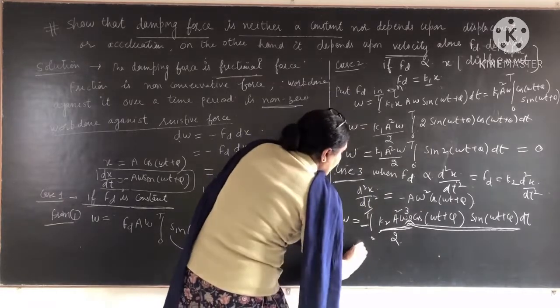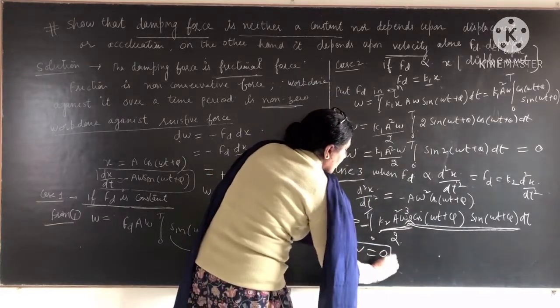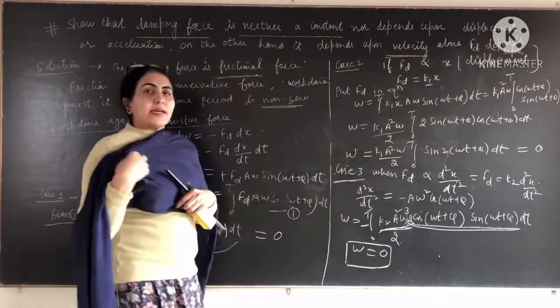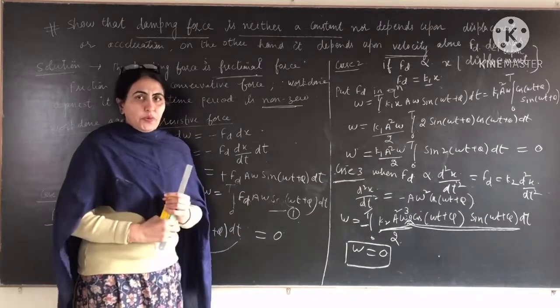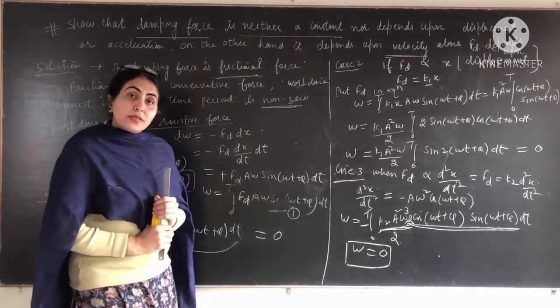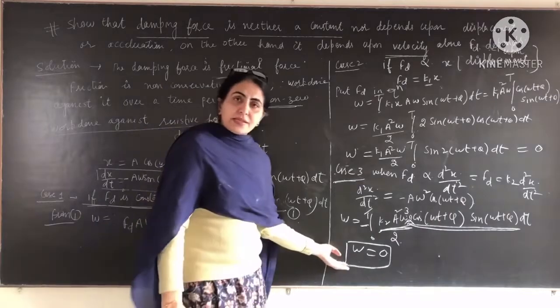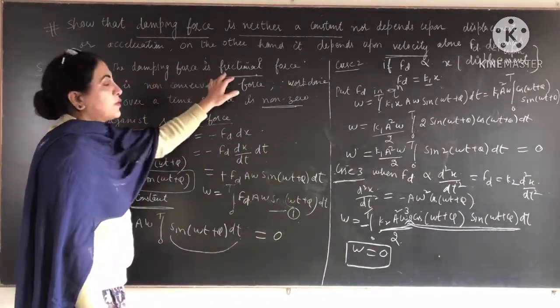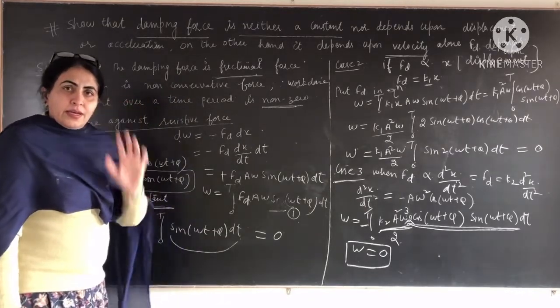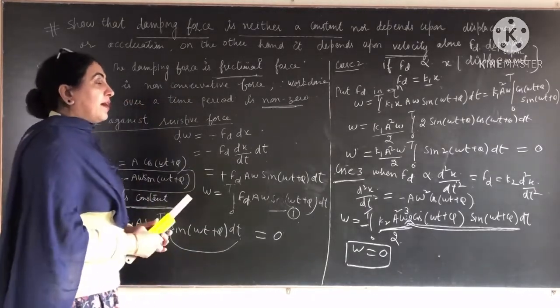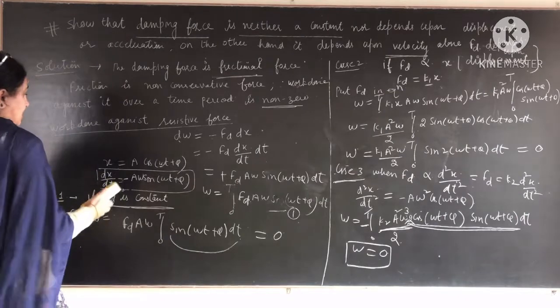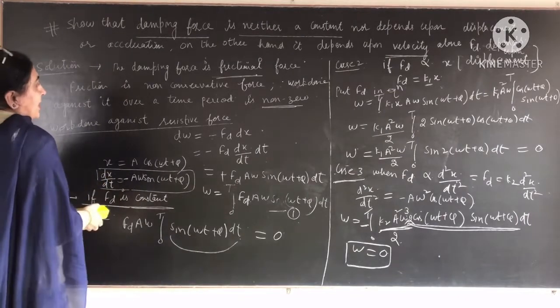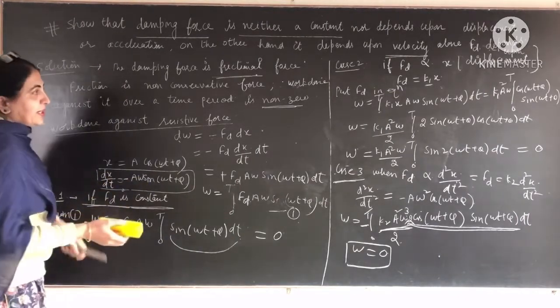So again in the third case, the work done against the resistive force will be 0. Against the damping force will be 0. But this again contradicts the statement that damping force is a frictional force. Clear? Then the fourth case comes out. The fourth case is a very important case.